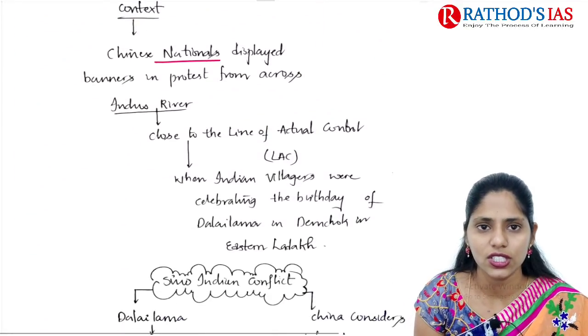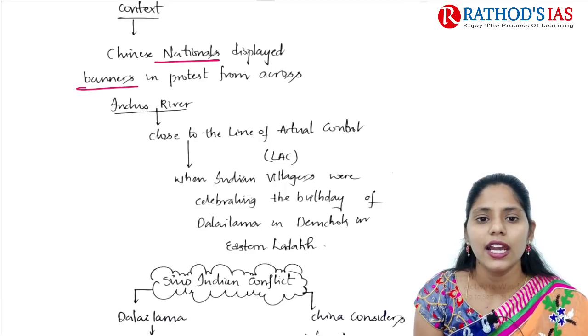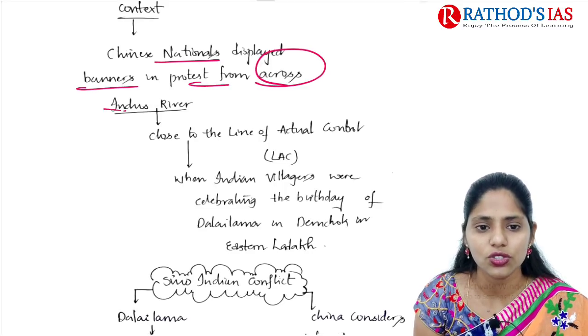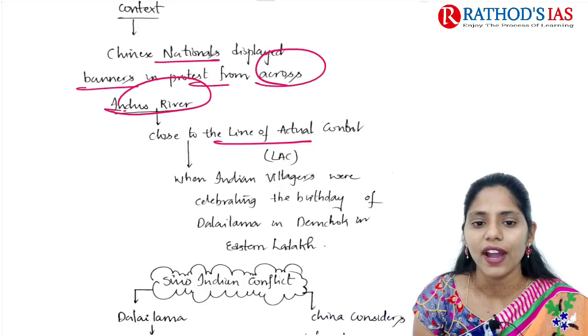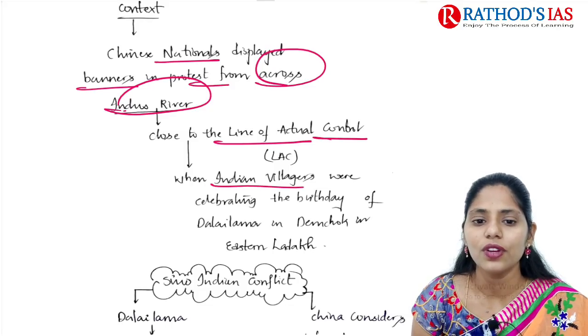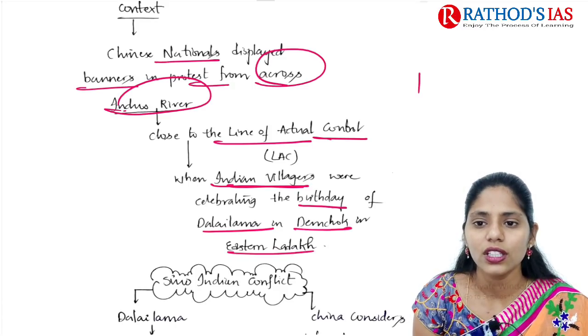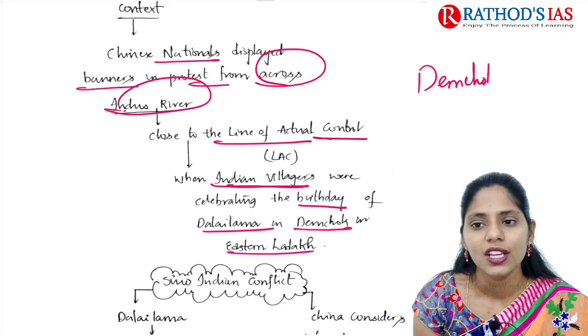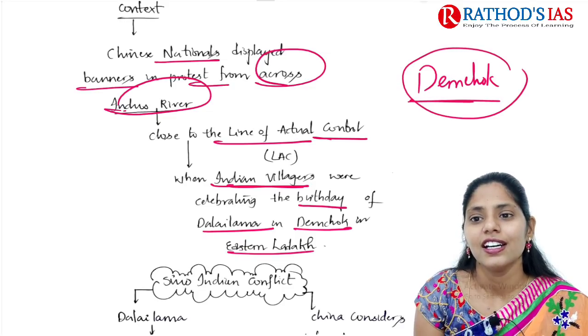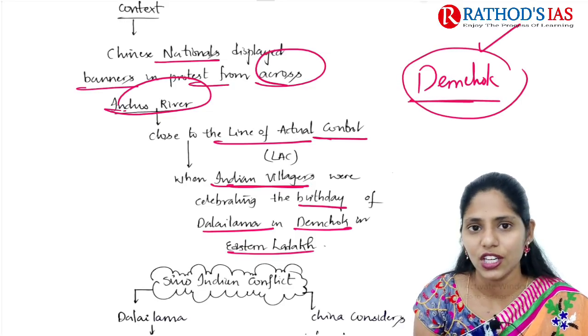Here, Chinese nationals displayed banners in protest from across the Indus River, close to the line of actual control, when Indian villagers were celebrating the birthday of the Dalai Lama in Demchok in eastern Ladakh. This Demchok area is also a recent military standoff area between India and China.